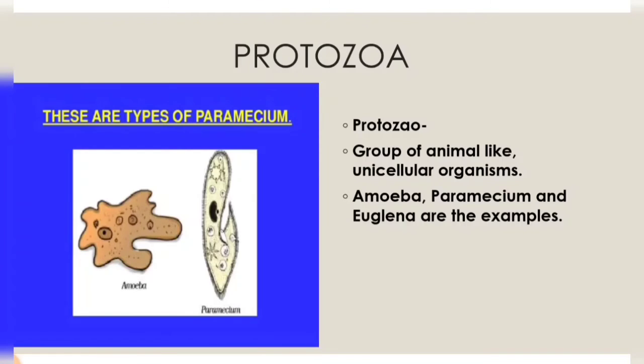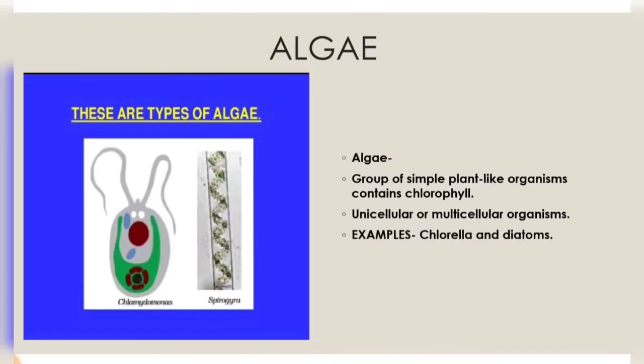Now what is heterotrophic in nature? That is, they depend on others for their food. They will feed on other organisms for their food. And some of them are parasitic, that is, they require a host, such as plasmodium, which causes the disease malaria. Some examples of protozoa are amoeba, paramecium and euglena, and most of these protozoans are aquatic in nature and are found even in colonies.